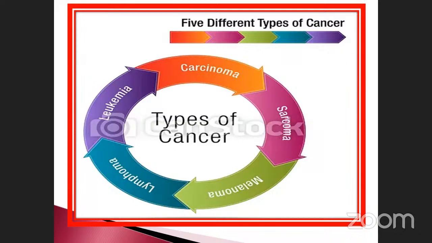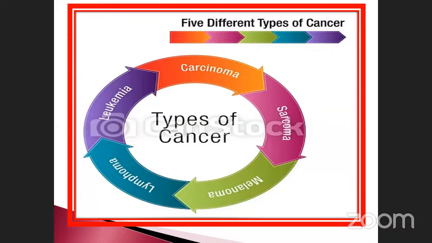Sometimes they may ask questions from the answer to the question, sometimes from the question to the answer. What is carcinoma? Like that they may ask. Sometimes they ask, epithelial cell cancer is called what? Leukemia is otherwise called blood cancer. Sometimes they may ask, WBC cancer. Lymphoma, you already know, lymph organs. Melanoma, skin cancer.